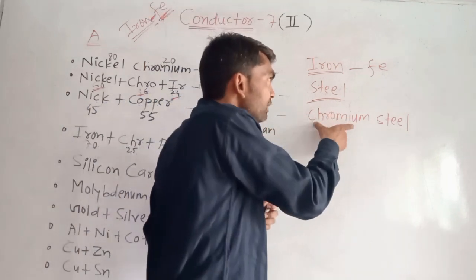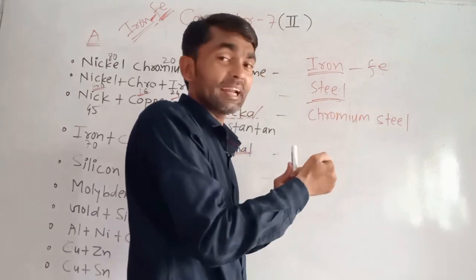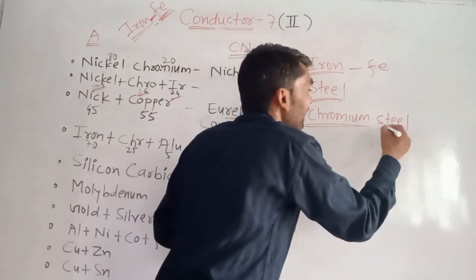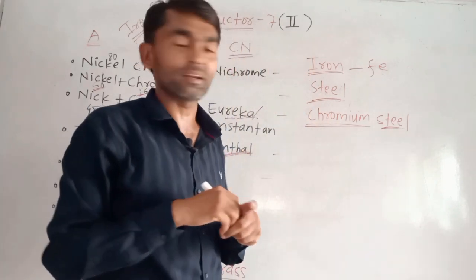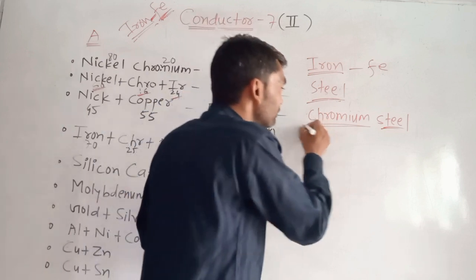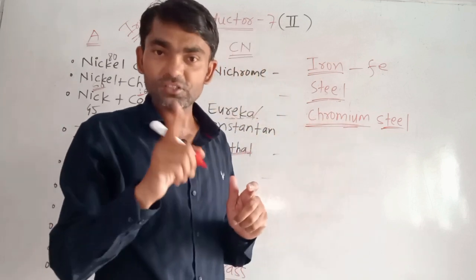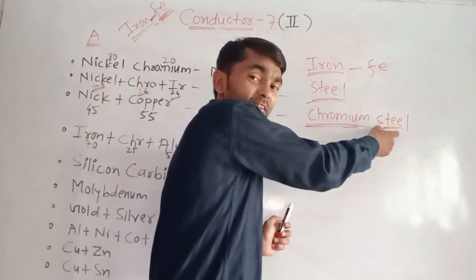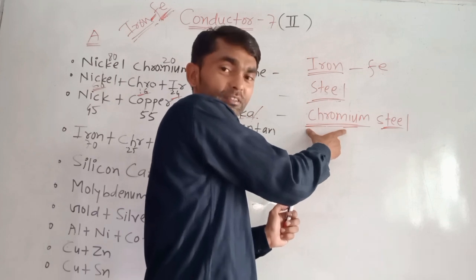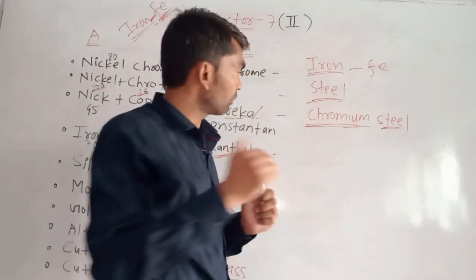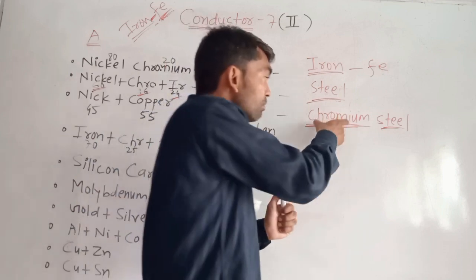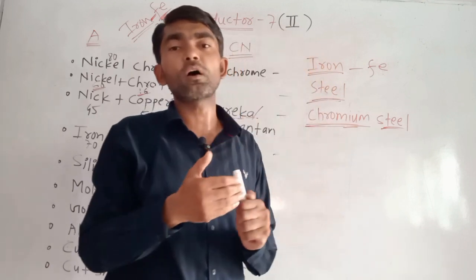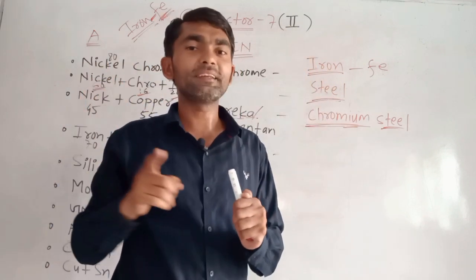And when chromium is added to iron, then we say chromium steel, guys. And how does it look? See in Google Chrome, you know very well. In the kitchen of the home you can find mostly chromium steel, guys. Their pots are made from chromium steel. They are shining, guys. So we can say chromium steel. Steel is very normal, and iron is the metal form that we can find in the mine, guys.